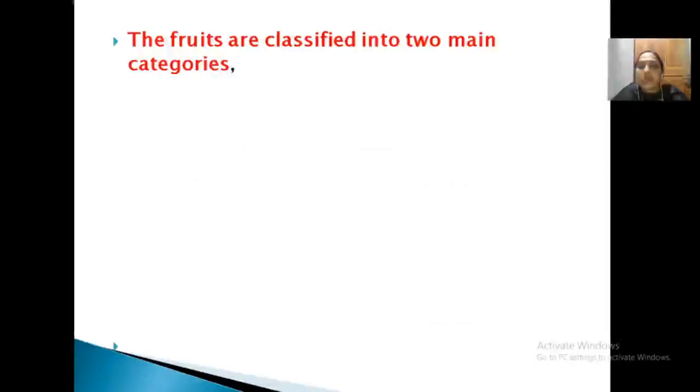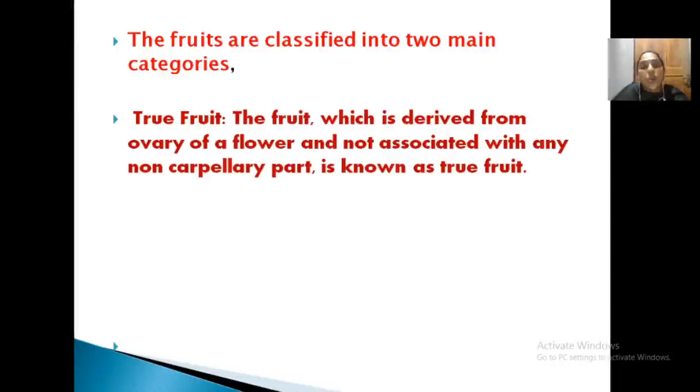Now, fruits are generally classified into two main categories. You have to remember from where a fruit developed. Clear? So they are broadly classified into two main categories. They are true fruit, meaning fruit derived from the ovary of a flower. That is true, actually, we define it like that. And no other parts are associated with this fruit.